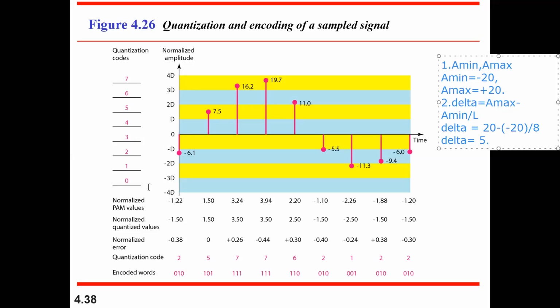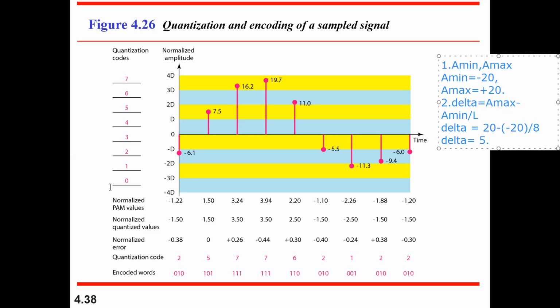And one more thing I forgot to tell you: identify the mid value of this entire range, and call it the 0 level. That is nothing but the first level that we have. If you are numbering, it starts from 0 and goes up to 7. So it should start at 0 and end with 7, because you are making 8 levels. This bifurcation needs to be done.